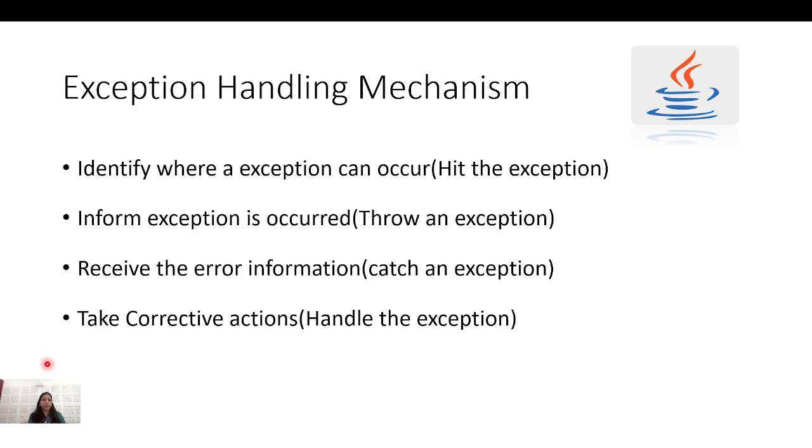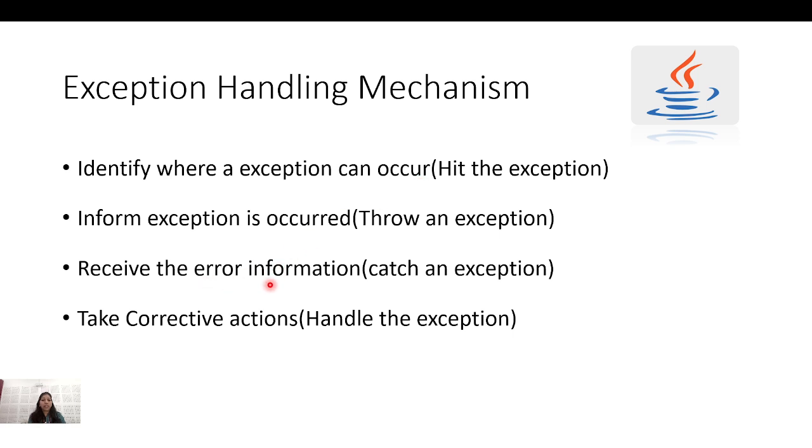Now what is the mechanism of exception handling? First, identify where the exception can occur, that is, hit that point where the exception can occur. Next, inform that the exception occurred, that is, I am throwing that exception. How can the developer know where the exception occurred? So I need to throw that exception.